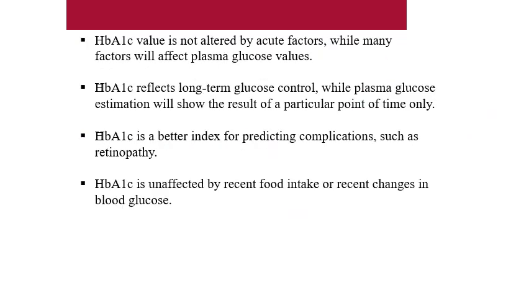Another advantage: the HbA1c value is not altered by any acute factors, while many factors will affect plasma blood glucose values. HbA1c reflects long-term blood glucose control, while plasma glucose estimation shows the result of a particular point of time only. HbA1c is a better index for predicting complications such as retinopathy. HbA1c is unaffected by recent food intake or recent changes in blood glucose.